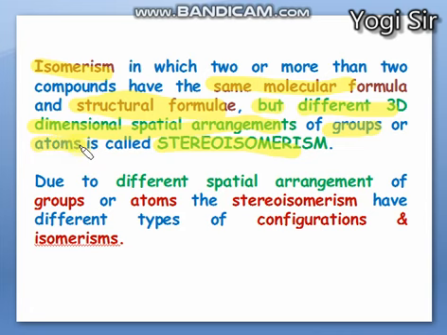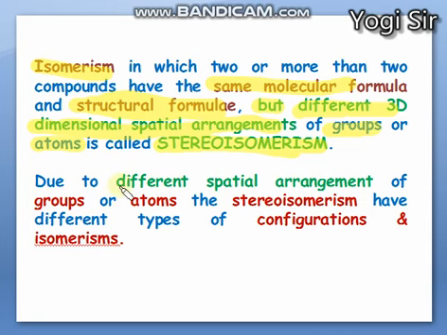They are known as stereoisomers, and this phenomenon is known as stereoisomerism. Those isomers have the same formula, same functional groups, even similar structural formula, but the 3D arrangement of the functional groups is different, so they are classified as stereoisomers, right?